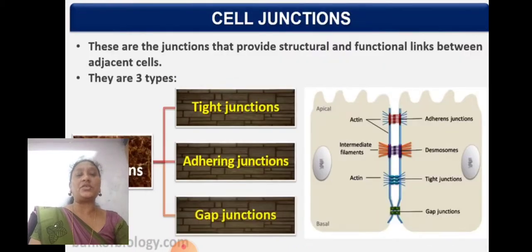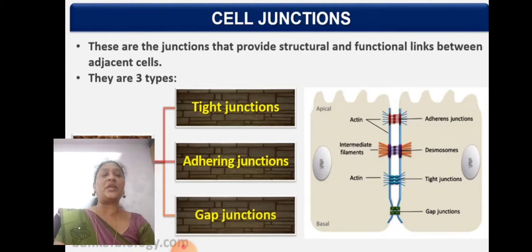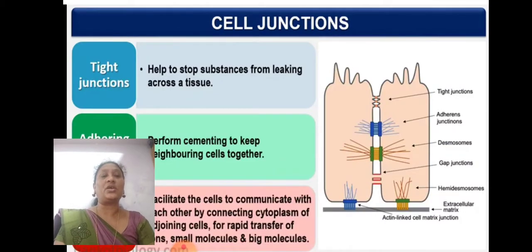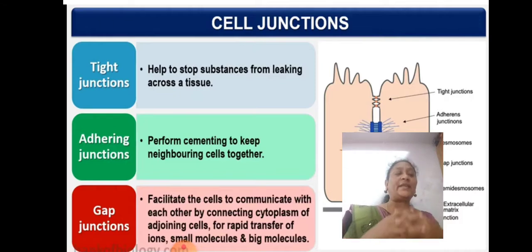Next, cell junctions. These are the junctions that provide structural and functional links between adjacent cells. In the picture you can see they connect cell to cell. That we call cell junctions. These cell junctions are of three types: tight junctions, adhering junctions and gap junctions. Coming to the tight junctions, they help to stop substances from leaking across the tissues. As they pack very tightly, they prevent leakage.